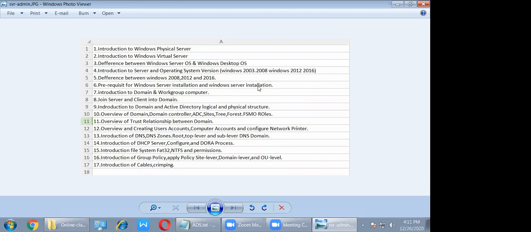Configurations means customizing the information. Okay, sir. Clear.